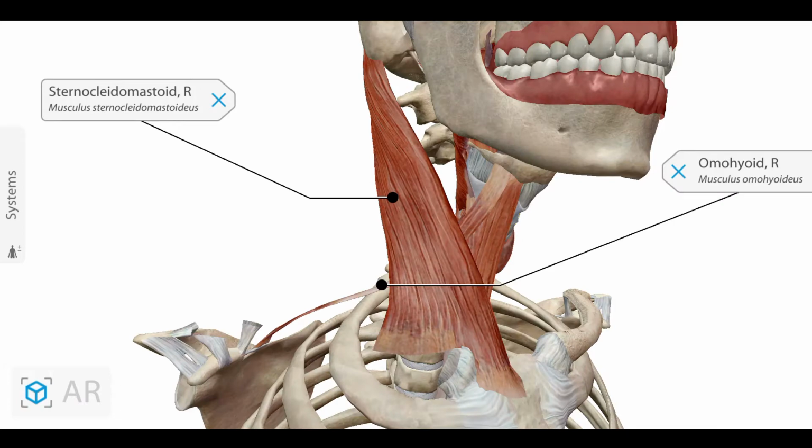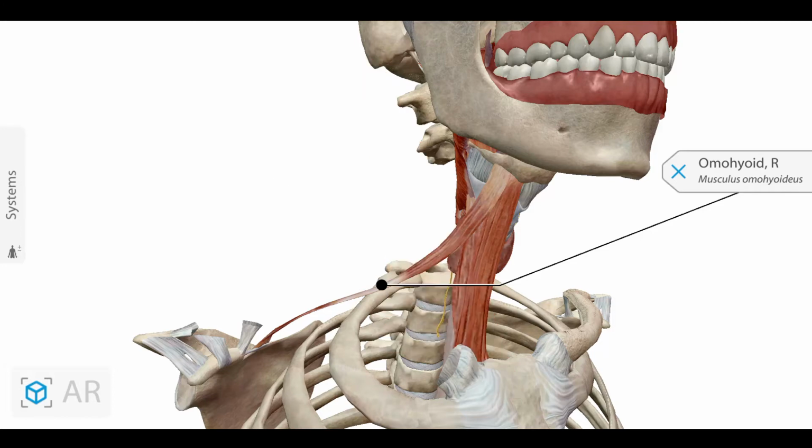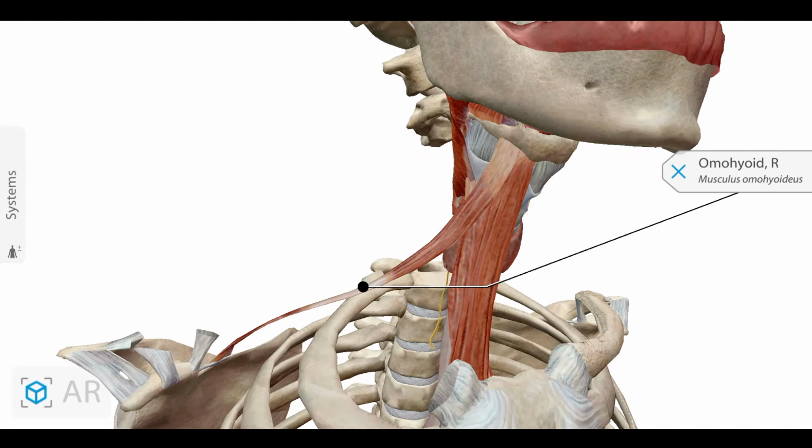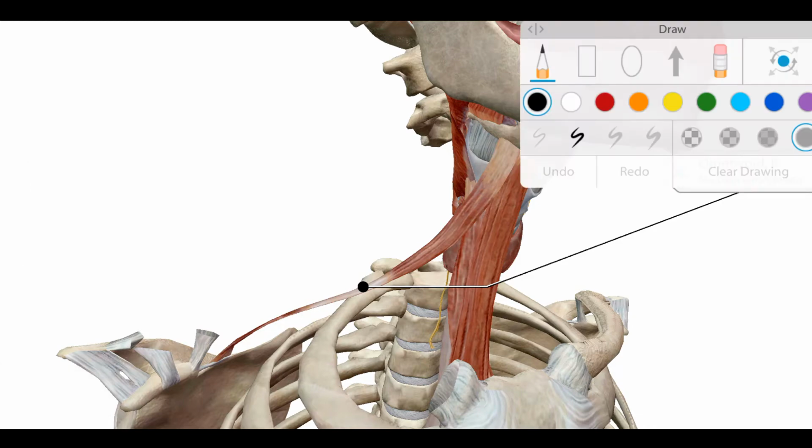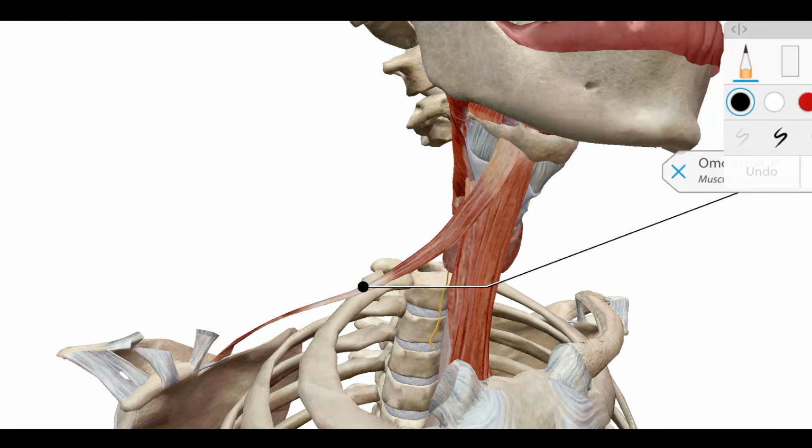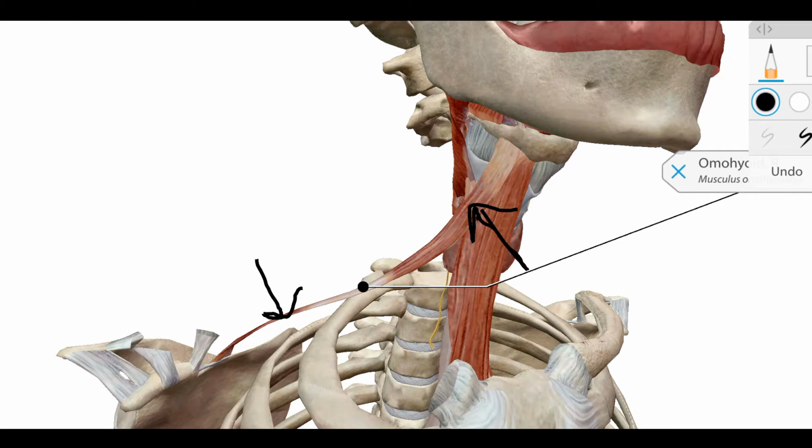The second muscle is the omohyoid muscle. First I am removing the sternocleidomastoid. So here it is the omohyoid muscle. Omohyoid has two bellies, the superior belly and the inferior belly. This is the superior belly, and here is the inferior belly. The superior belly of the omohyoid is related to the convex surface.